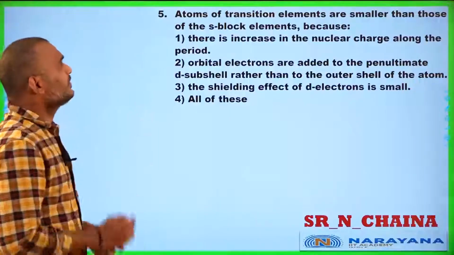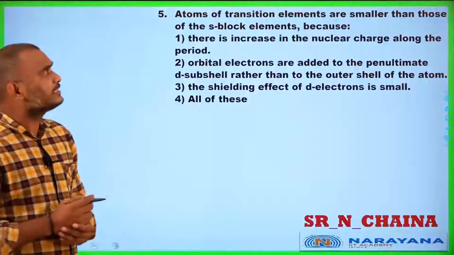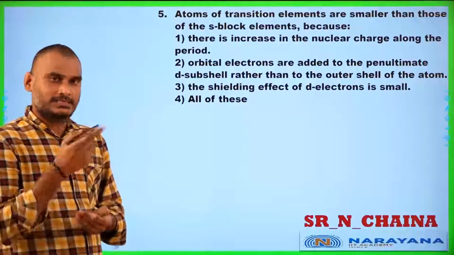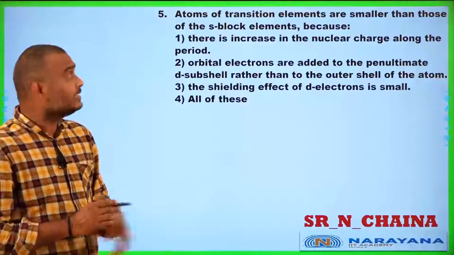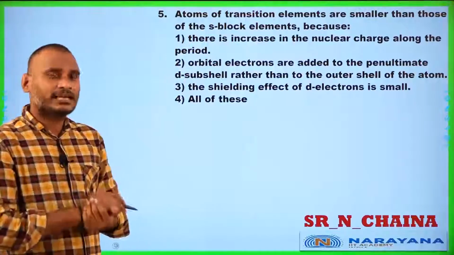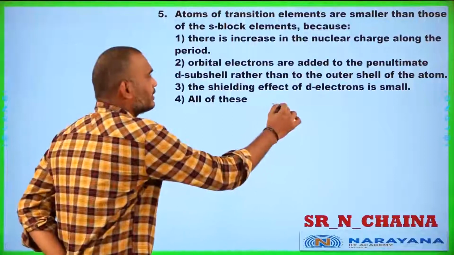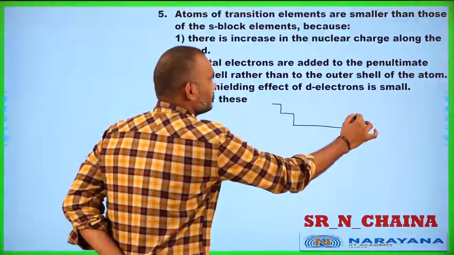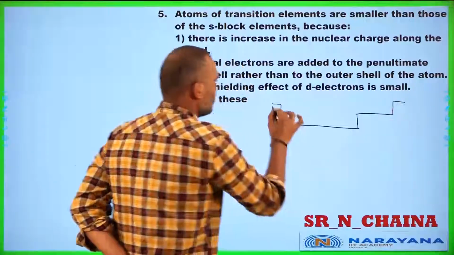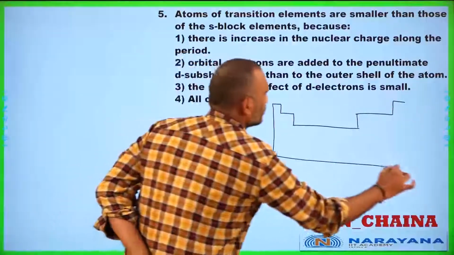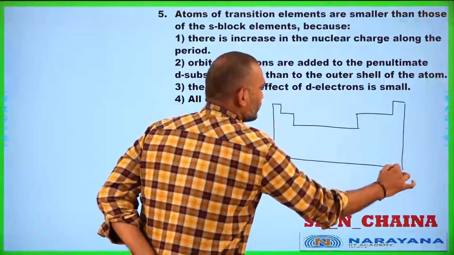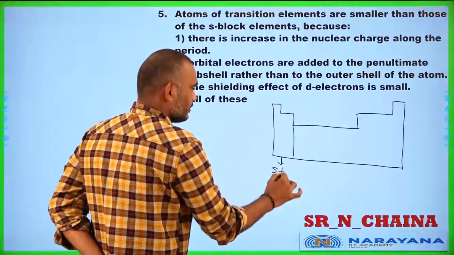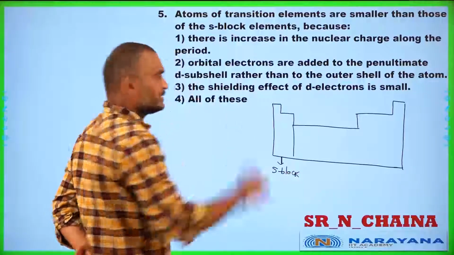You see the fifth question. Atoms of transition elements are smaller than those of S block elements. Yes, this is a good question. Have you seen that? S block elements. Where are the S block elements present in the periodic table? Already you know. Yes, students. This is the S block. Yes or no, students?